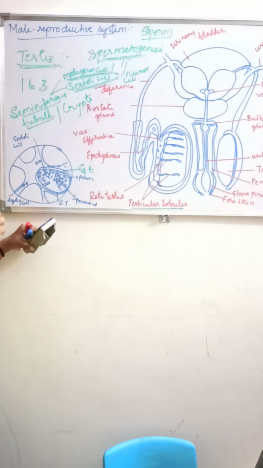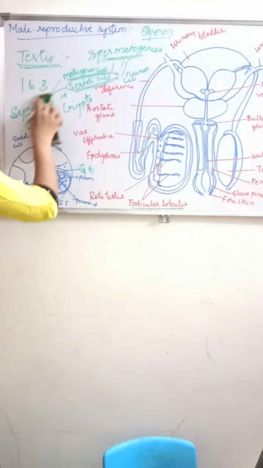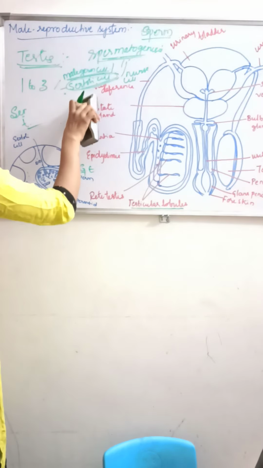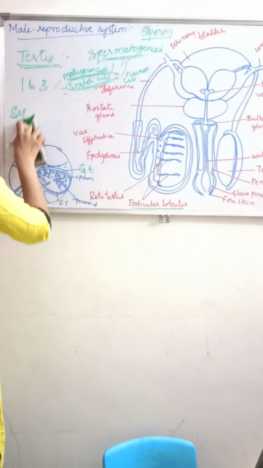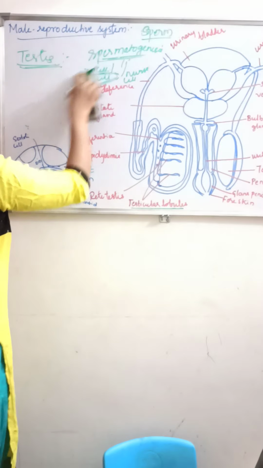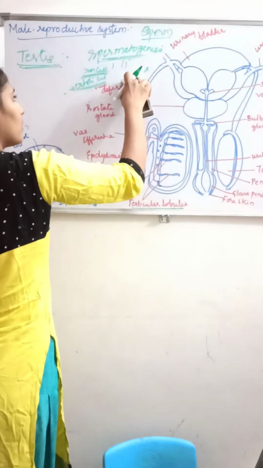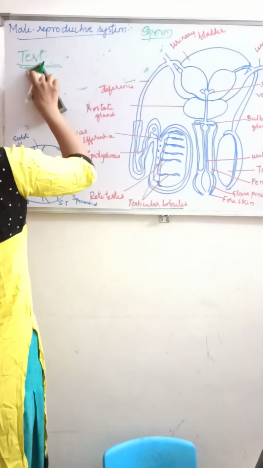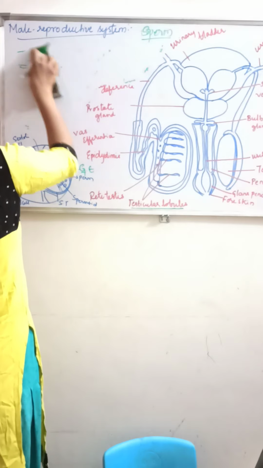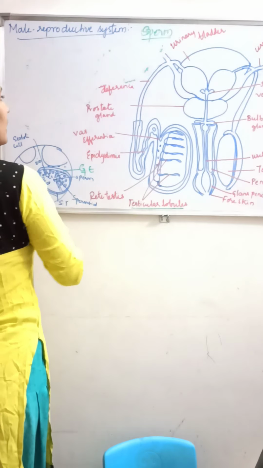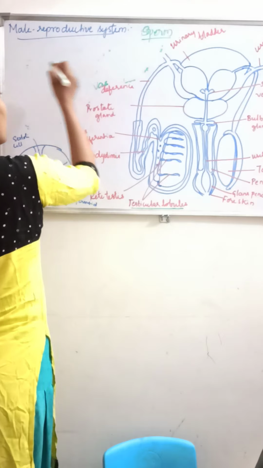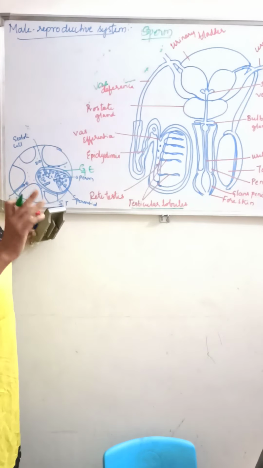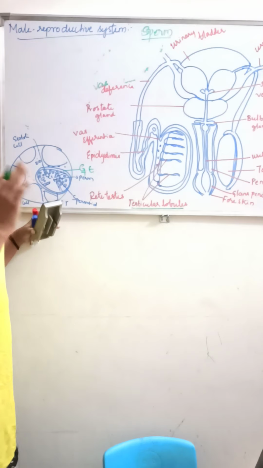What is the outside region of the seminiferous tubule called? Interstitial cells. And what does it contain? Small blood vessels and the interstitial cells or the Leydig cells.